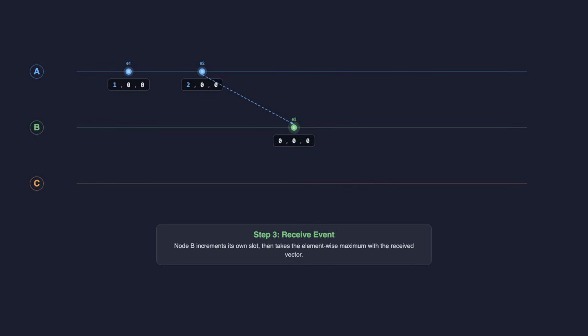Node B receives the message carrying 2, 0, 0. B first increments its own slot, then takes the element-wise maximum of its own vector and the received vector. B's vector was 0, 0, 0. It increments its own slot to 0, 1, 0. Then element-wise max of 0, 1, 0 and 2, 0, 0 gives 2, 1, 0. B now knows about A's 2 events plus its own 1 event.